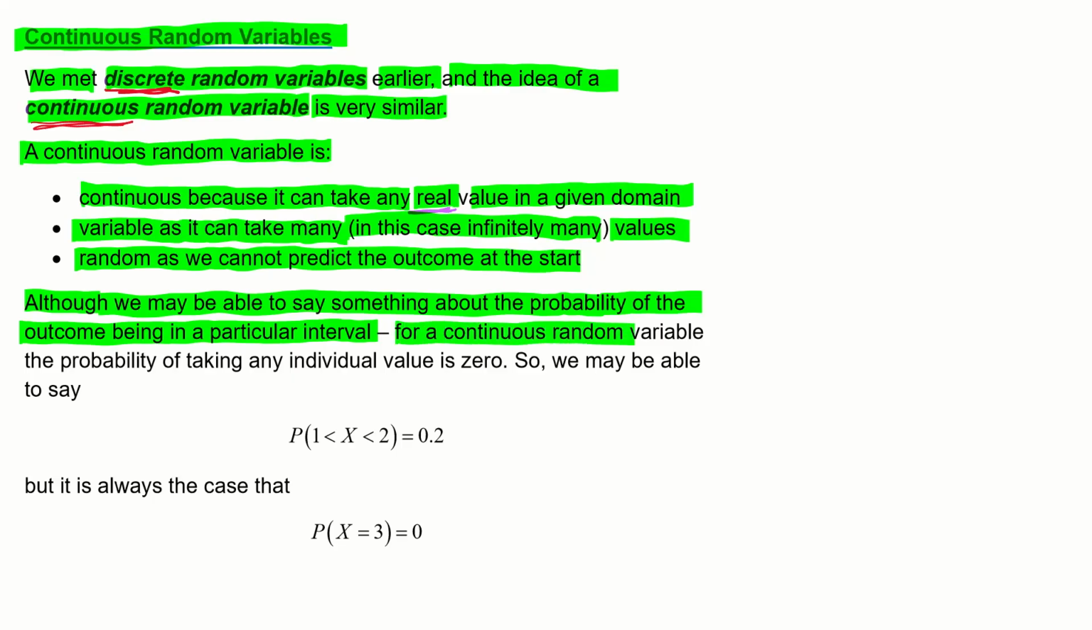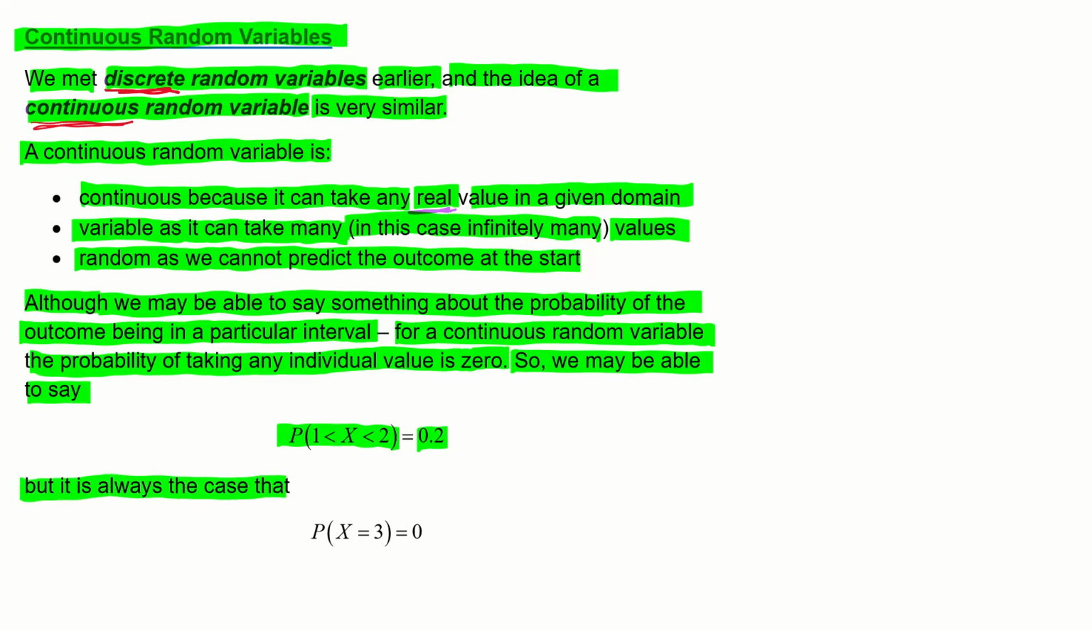For a continuous random variable, the probability of taking any individual value is 0. So we may be able to say something of the type, the probability of x being between 1 and 2 is 0.2, but it is always the case that the probability of x being exactly 3 is 0. This is an important point.